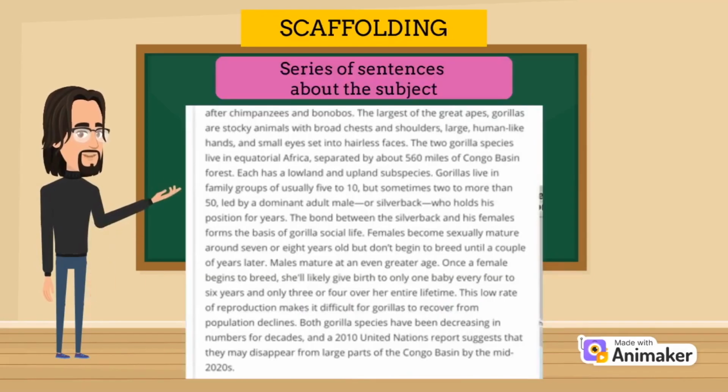The general opening statement is usually followed by a series of paragraphs about the subject. Although this text only has 2 paragraphs, the first one is made of a series of sentences logically connected with one another. Each sentence describes a different feature of the gorilla. For example, their genetic relationship with other species, their physical characteristics, their species and subspecies, where they live, their societal structure, their mating behavior, etc.